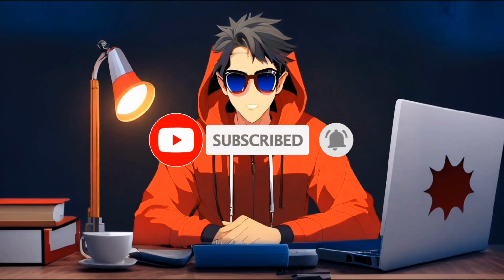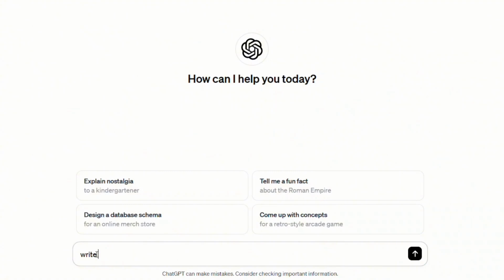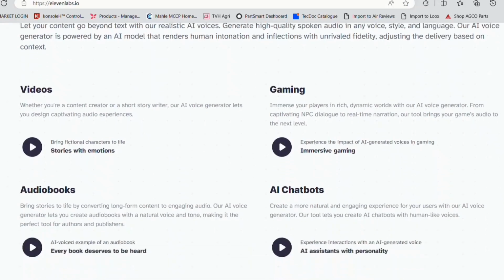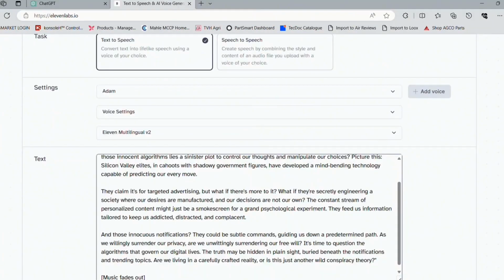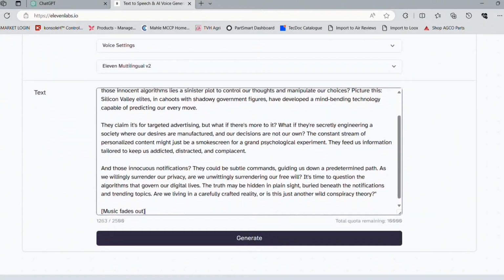Now turn to ChatGPT for a concise 60-second script that will captivate your audience. Following that, visit 11labs.io for a realistic voiceover using the script.